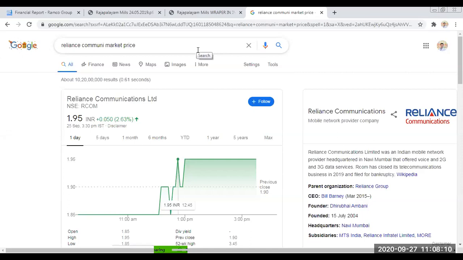Price earning ratio. What's the formula? Market price of a share upon earnings per share. Okay. Now what about your crores and all? What do you mean? You told something is in crore. Sir, both will be in rupees only. EPS and MPS, market price per share and earnings per share, both will be in rupees, maybe 3 digit or 4 digit. Both will be in thousands only.